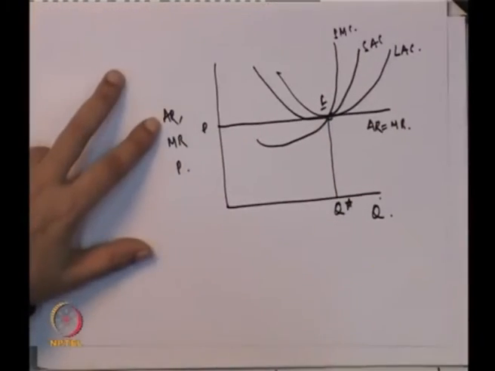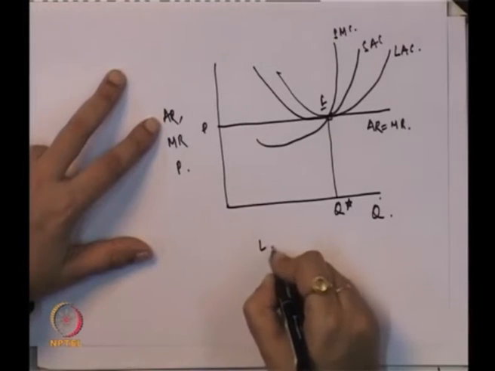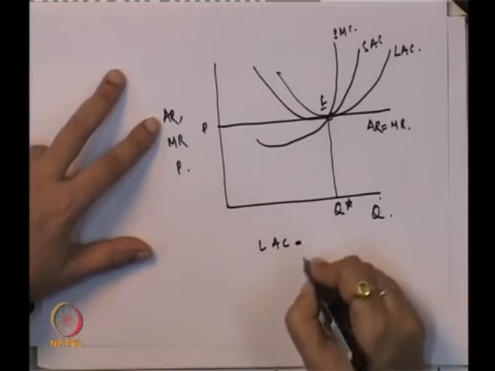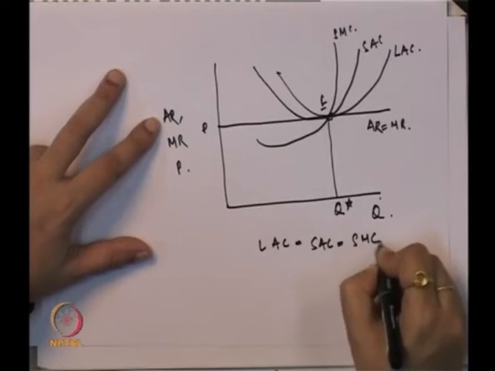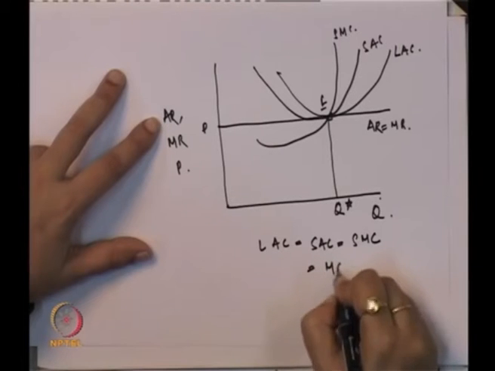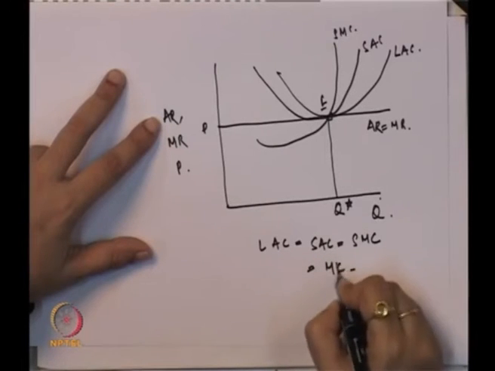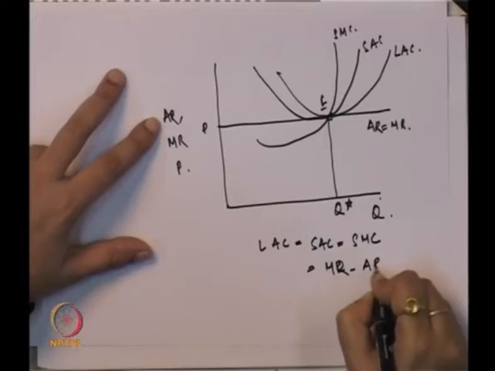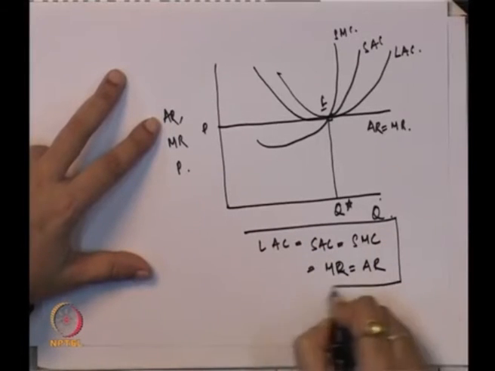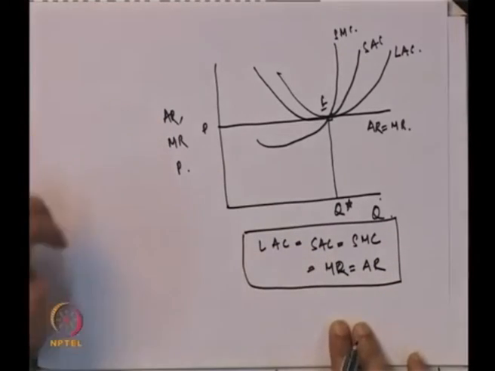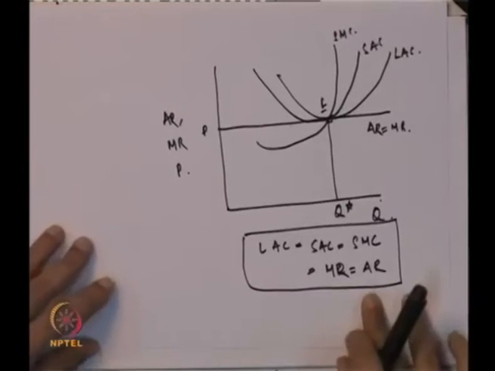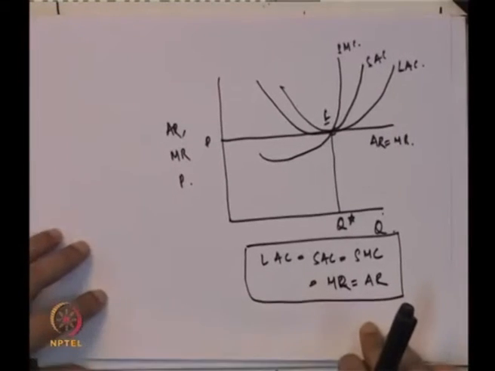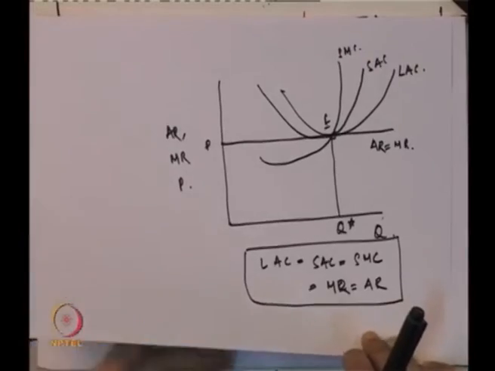So what is the profit maximizing condition in the case of the long run? That is, the long run average cost curve is equal to the short run average cost curve, equal to the short run marginal cost curve, equal to the marginal revenue and equal to the average revenue. So the equality of long run average cost, short run average cost, short run marginal cost, marginal revenue and average revenue leads to the long run equilibrium, long run profit maximization.